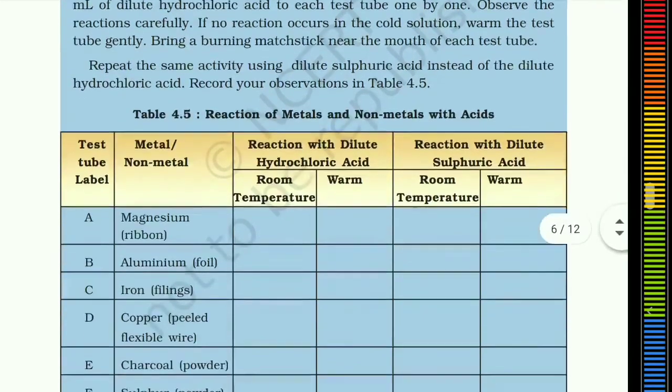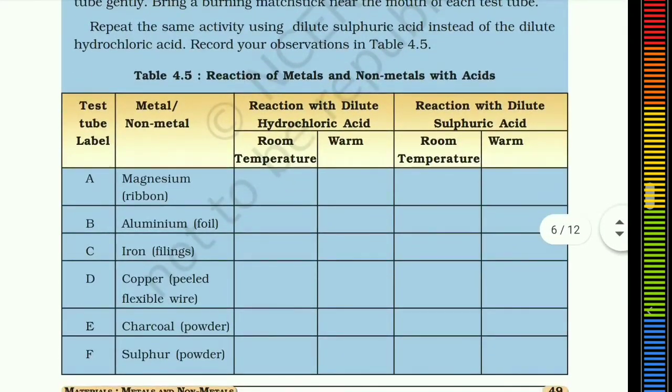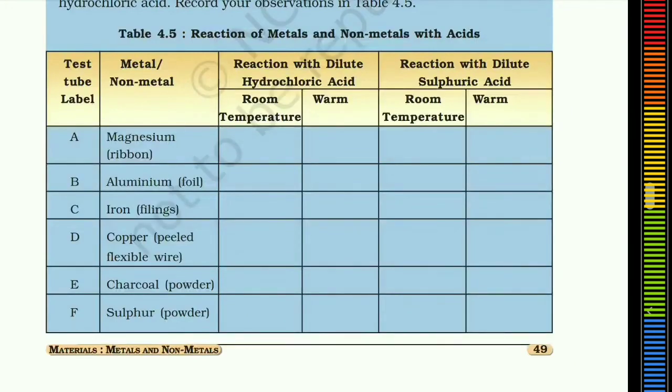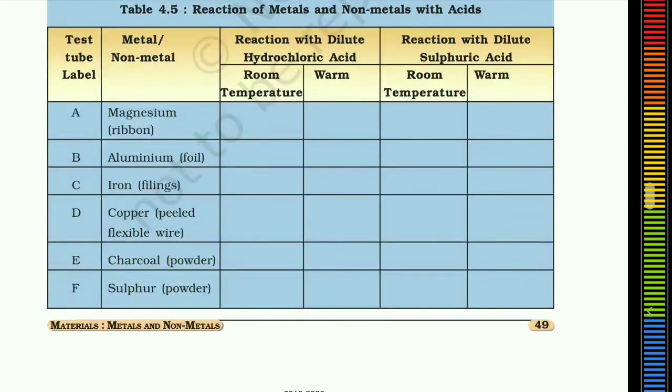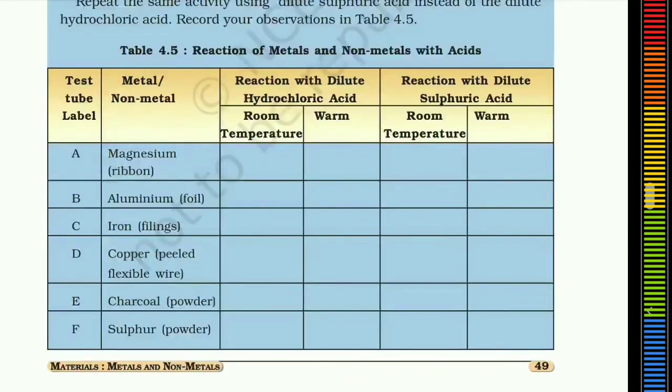So you will find this table in here, 4.5. We have to write the reaction of metals and non-metals with acids. Magnesium, aluminium and iron will react with hydrochloric acid, but copper will not. But it will react with the sulfuric acid. So write down the reactions accordingly. Charcoal and sulfur, they both are non-metals, so they will not show any result. So students, complete this table.